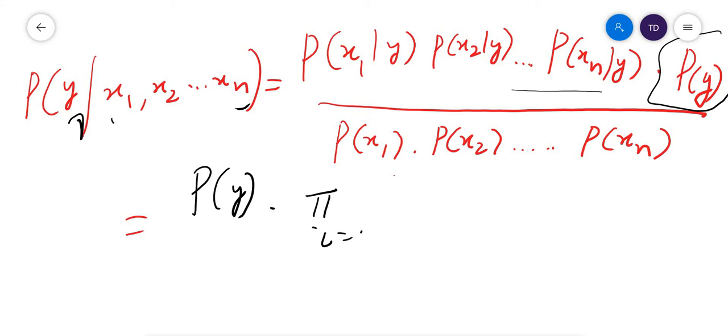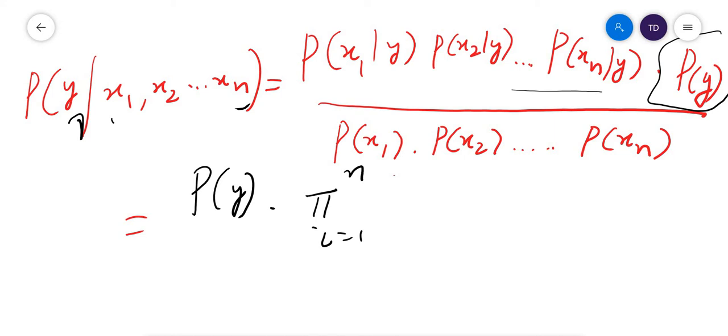I is equal to 1 to n. Instead of sigma, which we use for summation of series, arithmetic series, geometric series, the corresponding term for product is pi. This is p of x1 given y, x2 given y, up to xn given y.